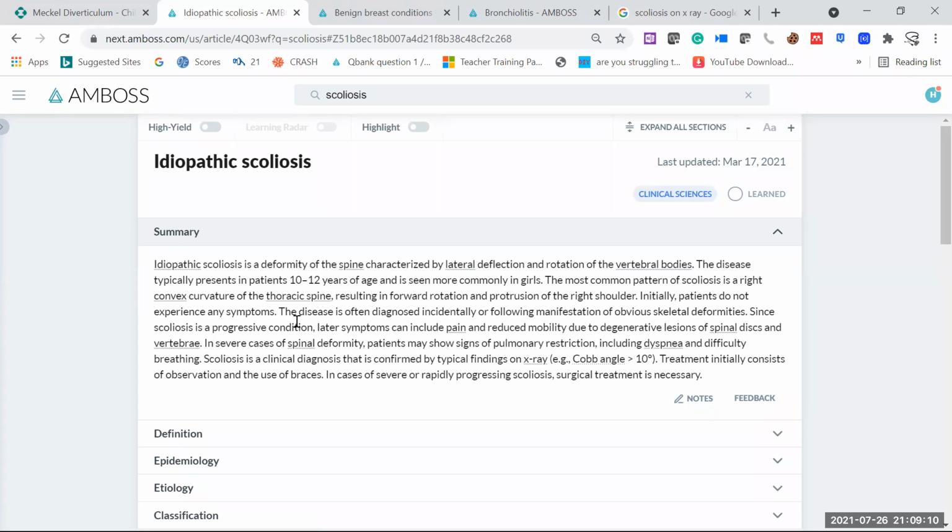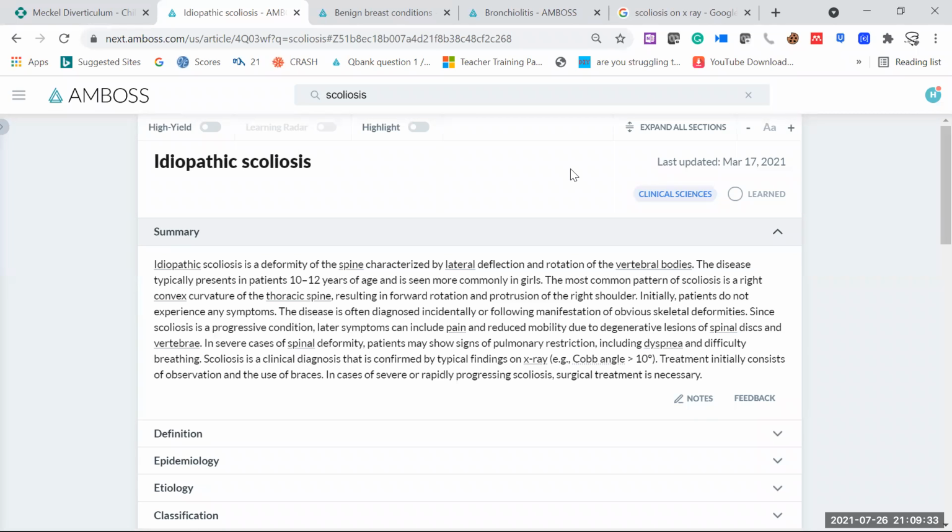In the beginning, of course, the baby or the child will not have any symptoms, but later with advancing age, pain can be there, reduced mobility you will see, and later on degenerative changes will be there in the spinal disc and vertebra. In severe cases of spinal deformity, patients may show signs of pulmonary restriction, including difficulty in breathing. Scoliosis is a clinical diagnosis that is to be confirmed by typical findings on X-ray.